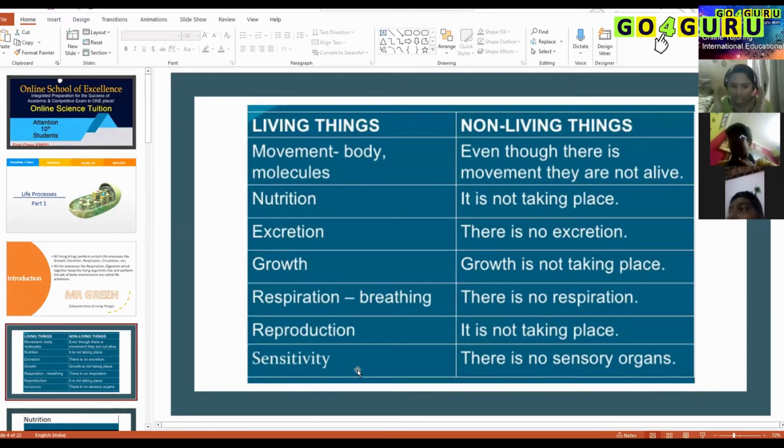We have sense organs, right? We can sense all the changes that happen around us. There are no sensory organs for non-living things.